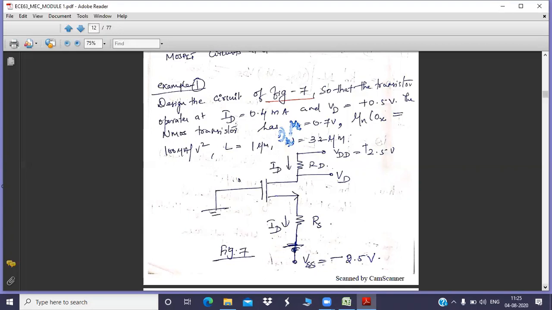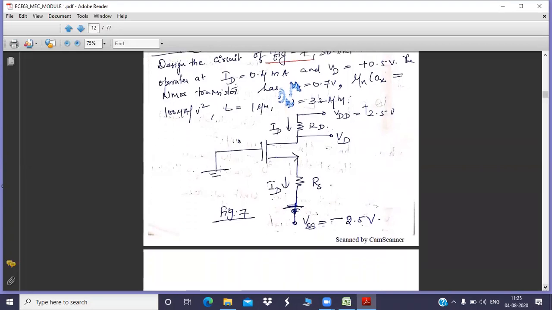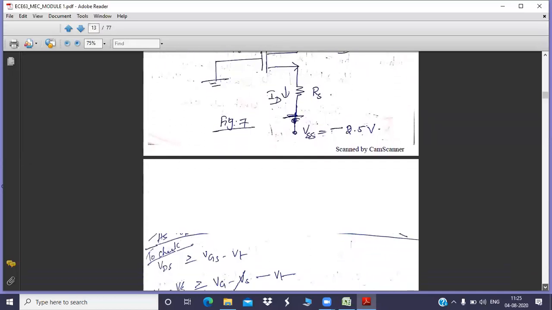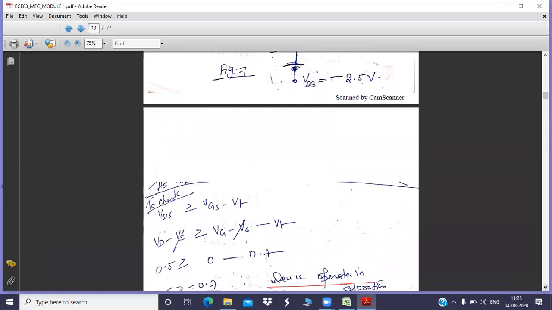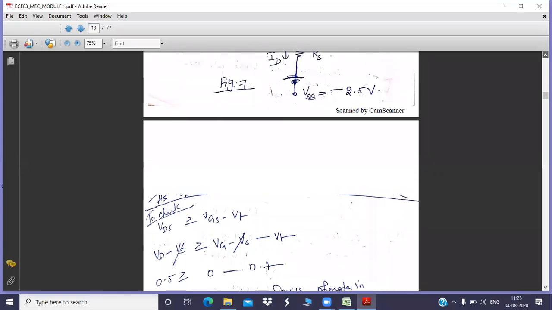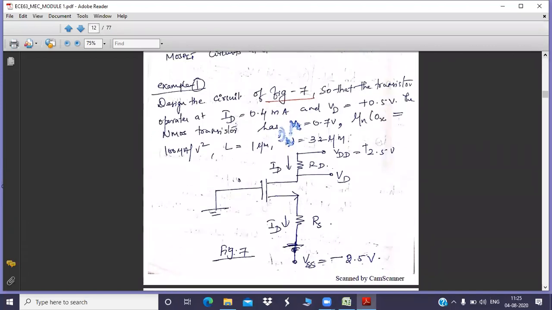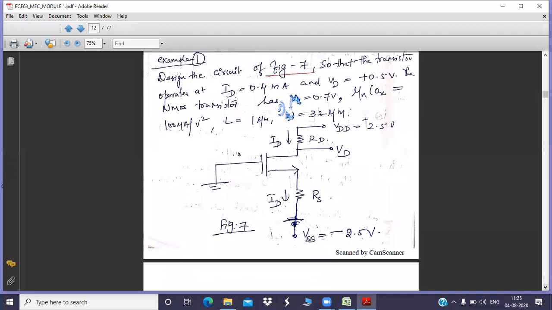Whenever you are asked to design a circuit, the circuit will be given to you in the question. Based upon that, you need to find the unknown parameter. Here the only unknown parameters that we can see from the circuit are RD and RS. So we are going to find RD and RS based upon all the given parameters. Initially I told you, you have to take appropriate equations. So going to the solution. Question is clear now? Any doubt with respect to this question? Objective of the question is clear. Now going to the solution.